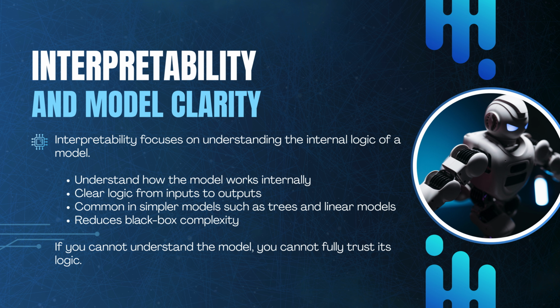Interpretability is about understanding the internal logic of a model. It means you can clearly see how inputs move through the system and produce outputs. There is transparency in the structure itself. This is common in simpler models, such as decision trees or linear regression, where the reasoning path can be directly examined. Interpretability reduces black box complexity. It allows stakeholders to understand how the model reaches conclusions. If you cannot understand the model, you cannot fully trust its logic.